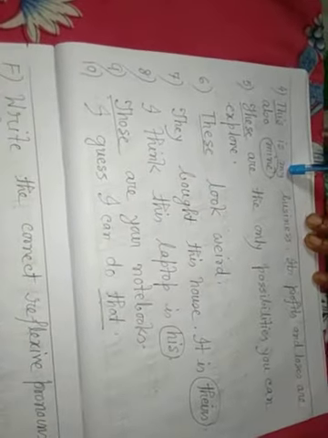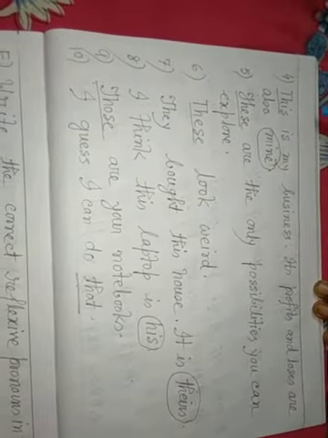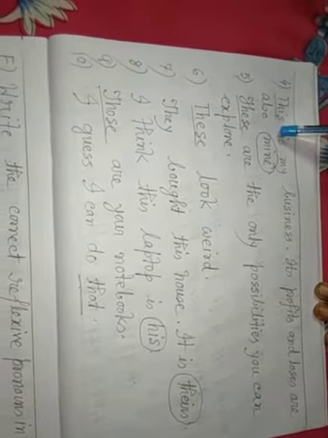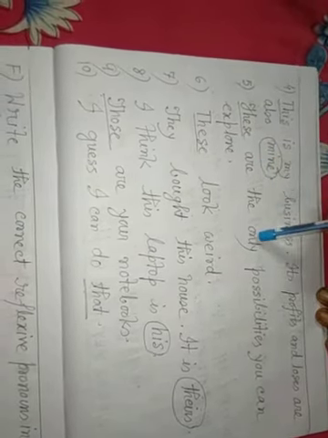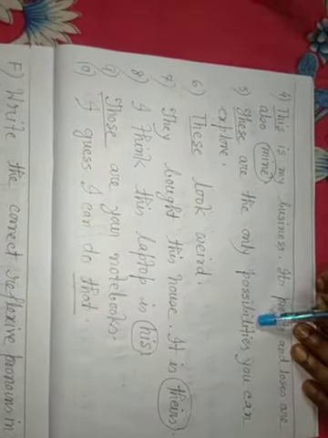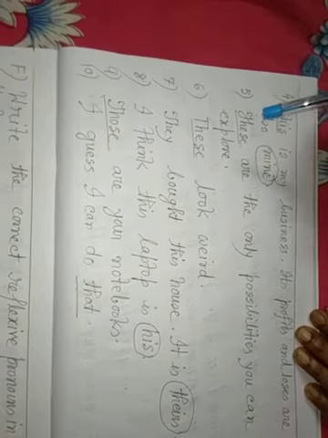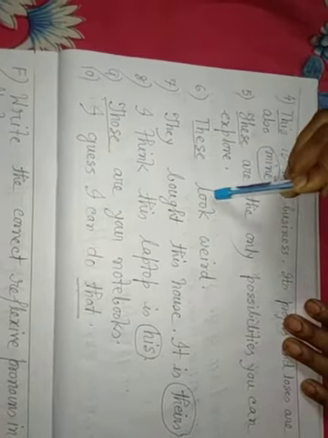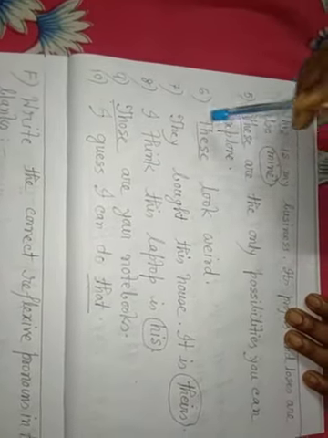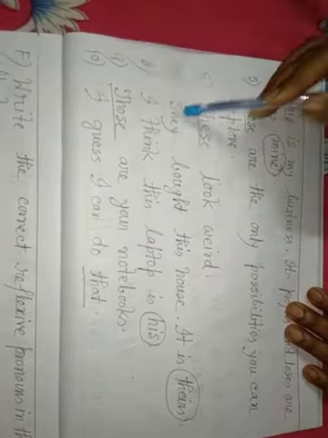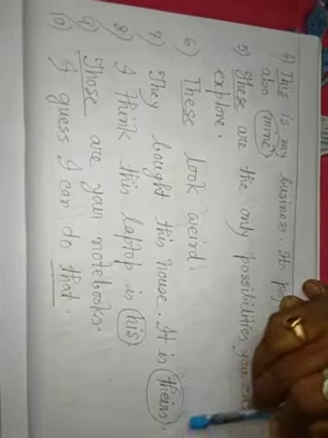This is my business. Its profits and losses are also mine. This, demonstrative, underline; mine, possessive, circle. These are the only possibilities you can explore. These, demonstrative, underline. These look great. These, underline, demonstrative. They bought this house. It is theirs. Theirs, possessive, circle.